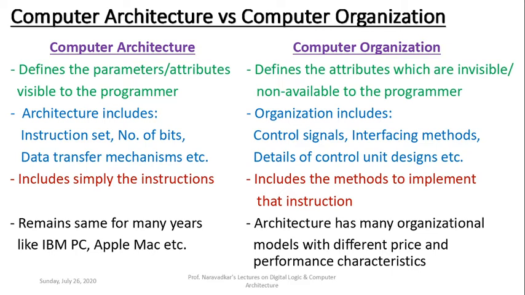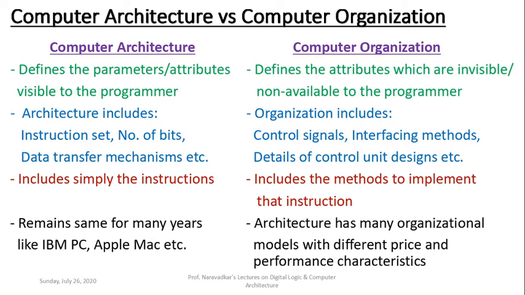It means that the architecture is a multi-core processor, but it has got many organizational models with different price and performance characteristics. So these are the broad views which will differentiate between computer architecture and computer organization here.